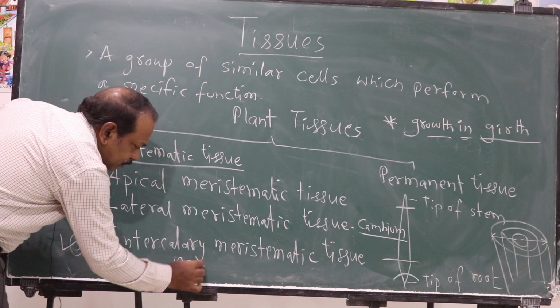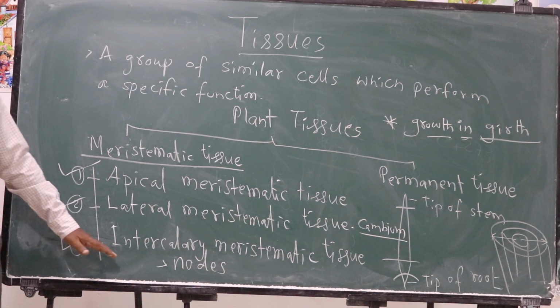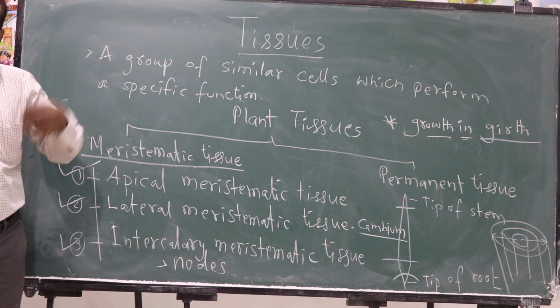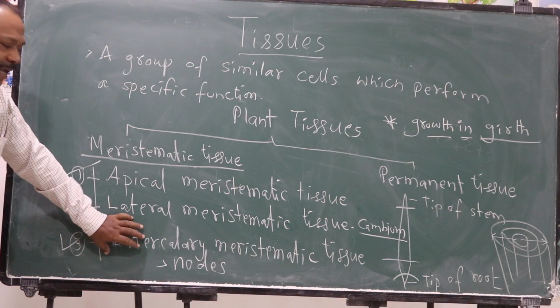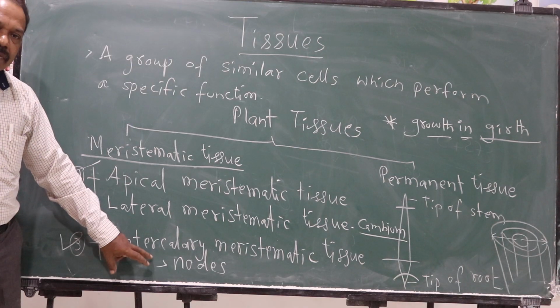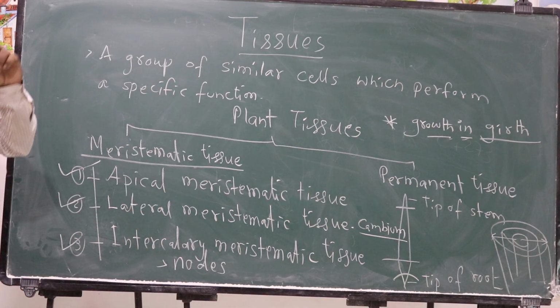Node, you all might be knowing, you have studied in your lower classes, 6th class and 7th classes. A node is a place from where a leaf comes out of the stem. So, this intercalary meristematic tissue is present at the base of the leaves, that is in the nodes, and it helps in the growth in the internodes.